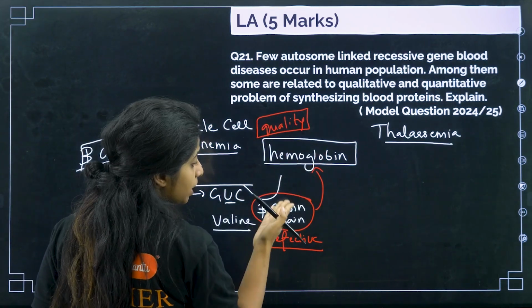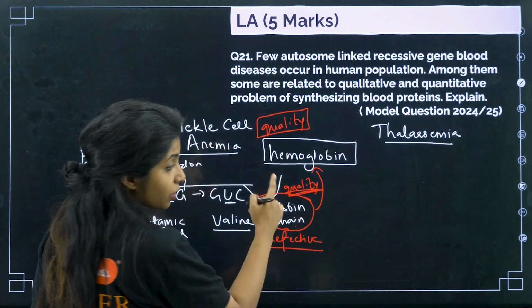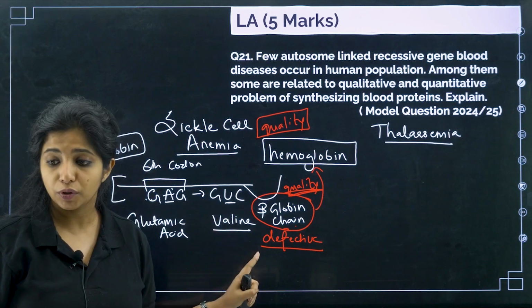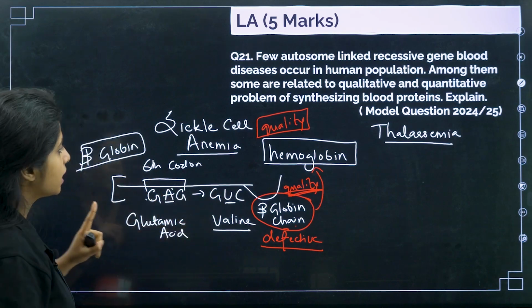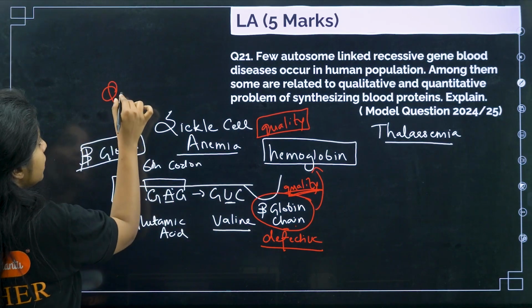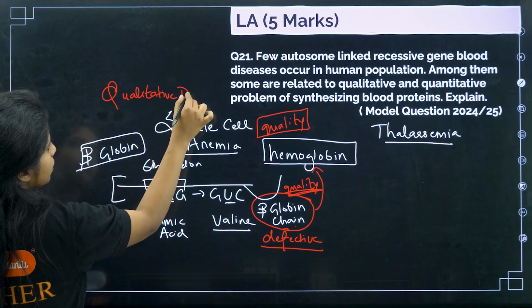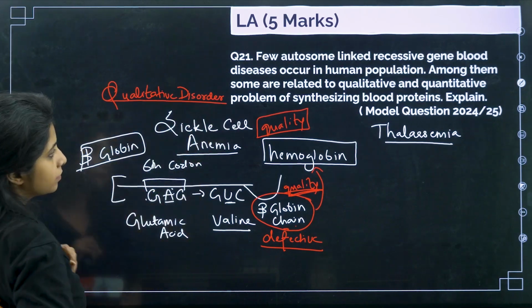Children, please remember, quality is getting affected, not quantity. Still beta globin chain is being produced as it was produced, but the quality is getting affected. So I will say that sickle cell anemia is a qualitative disorder.